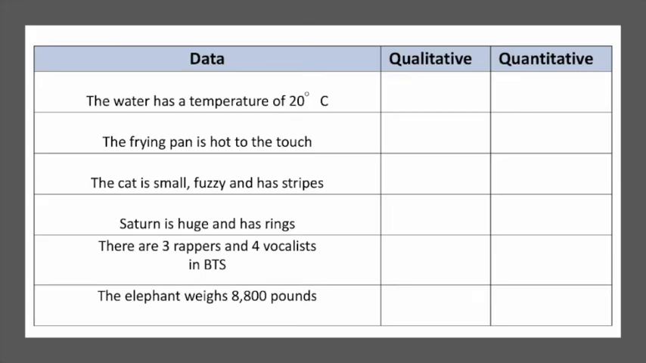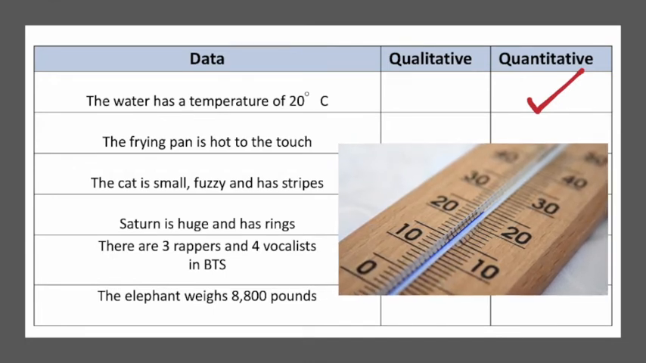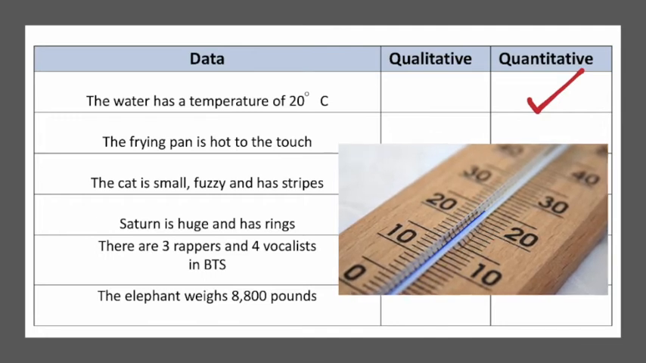Now it's your turn. Examine the data table and see if you can figure out if the data that is being described in the left column is qualitative or quantitative. Pause the video, try this yourself, and then come back and we'll go through this together. Okay, let's look at this data. First, the water has a temperature of 20 degrees Celsius. This is quantitative because it involves a measure of temperature, that 20 degrees there. And if you see a number of any kind, you're probably looking at quantitative data.